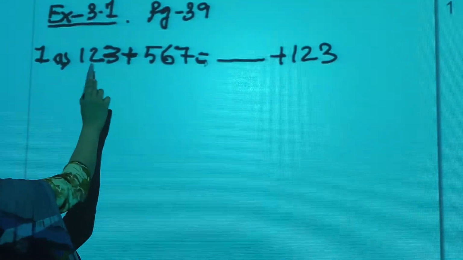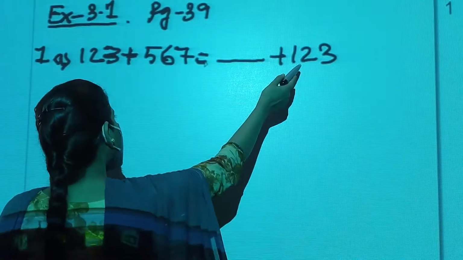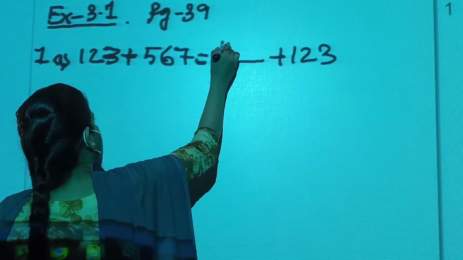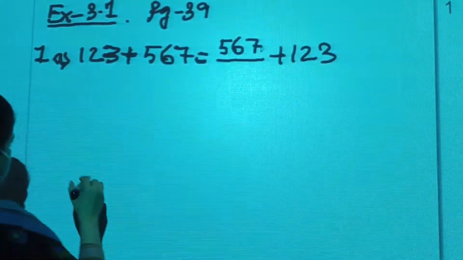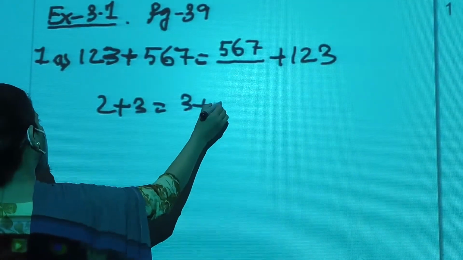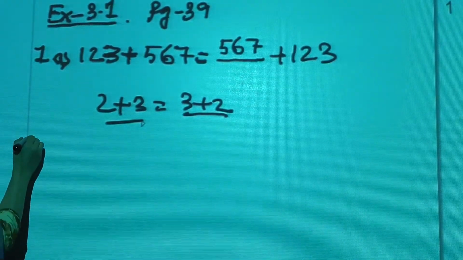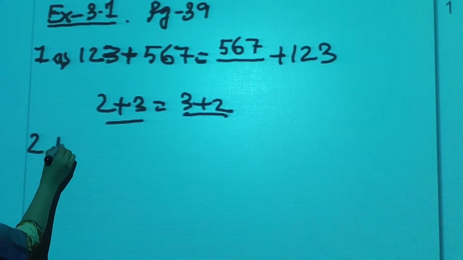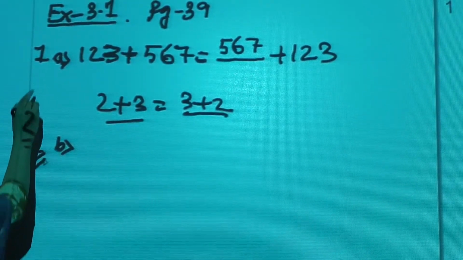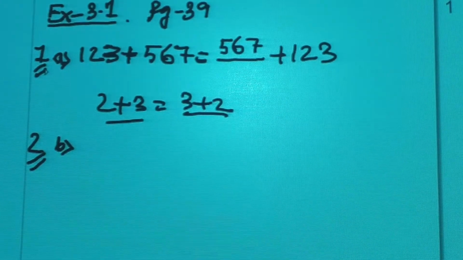If we add 123 to 567, we will get the same result as 567 plus 123. This is according to the commutative property. For example, 2 plus 3 is equal to 3 plus 2. This and this will always be equal. There will be no difference. B. Next question we will do. I will do one sum from each question. Follow the explanation and do the rest as homework.